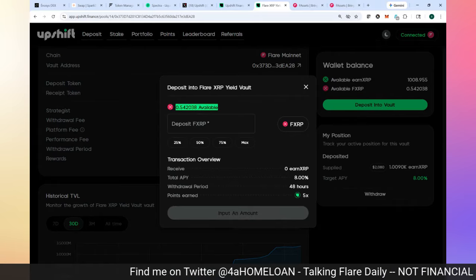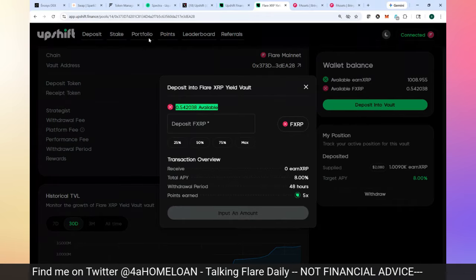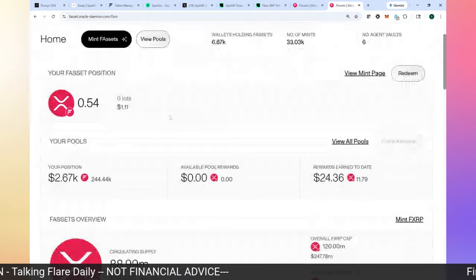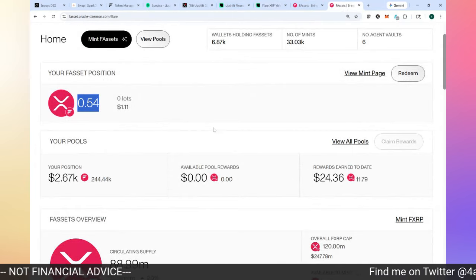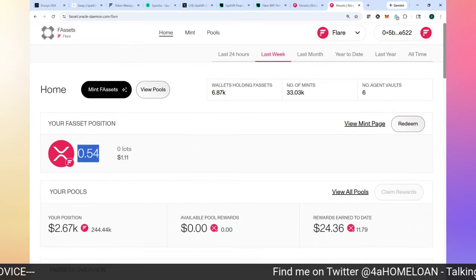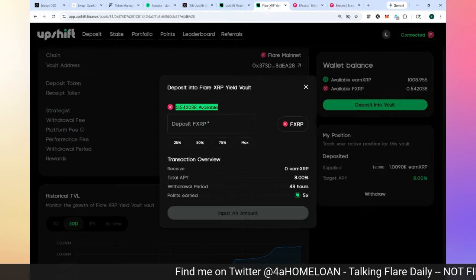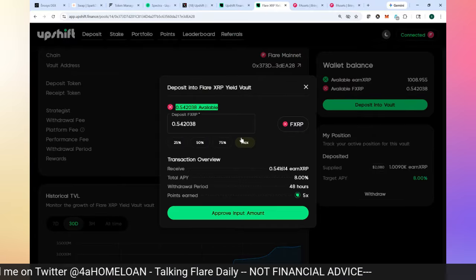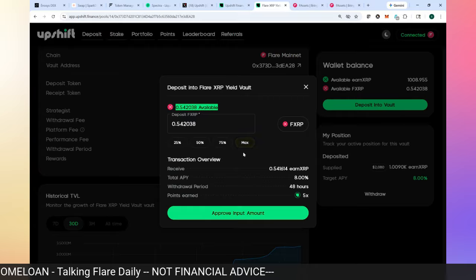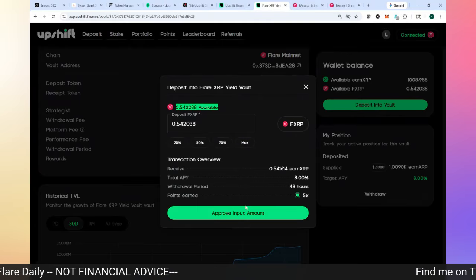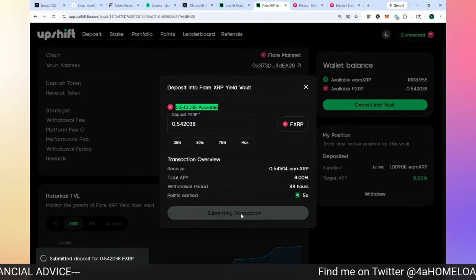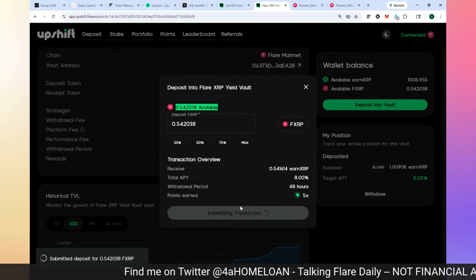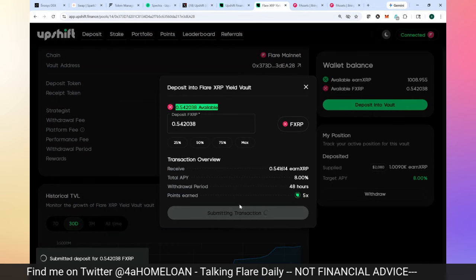Look at this, 0.54 available. That came from the FAsset system. You see, I just claimed these rewards. So I got 0.54. That's half of 1 XRP. I'm going to go over here and deposit that into Upshift. And now I've taken something that was basically given for just holding Flare, and I'm going to turn it into something that's going to generate another 8%. So let's go ahead and deposit it into that vault. So I'm compounding my earnings right back into the ecosystem.